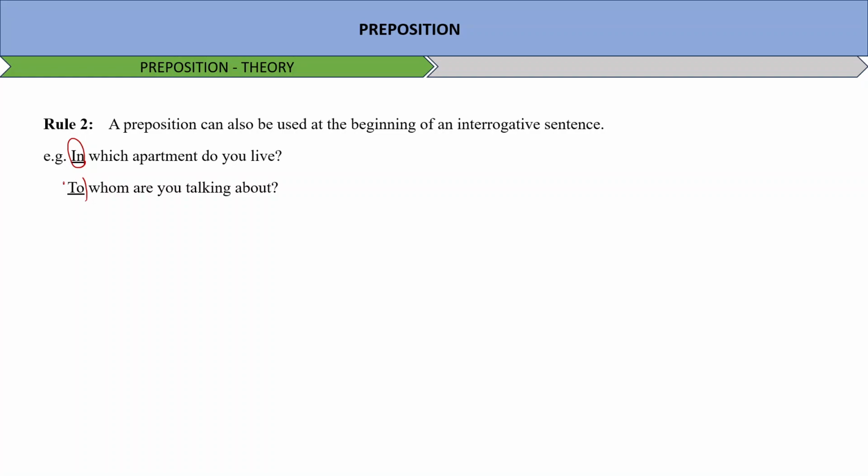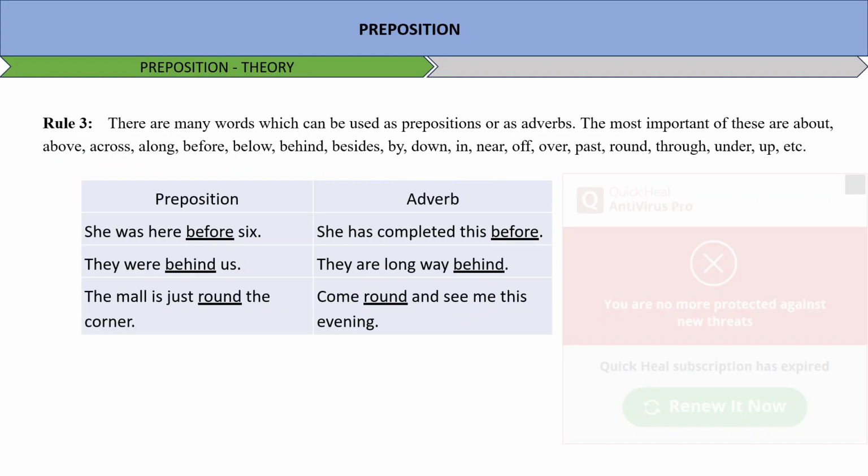Rule 3 says there are many words which can be used as prepositions or as adverbs. The most important of these are about, above, across, along, before, below, behind, besides, by, down, in, near, off, over, past, round, through, under, up. Now, what are prepositions? What are adverbs?